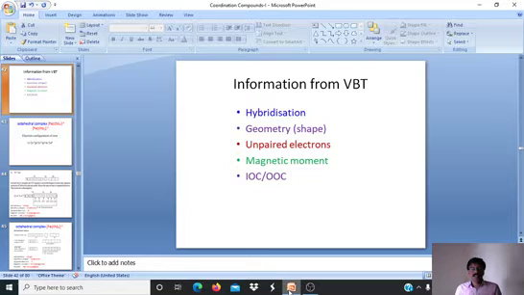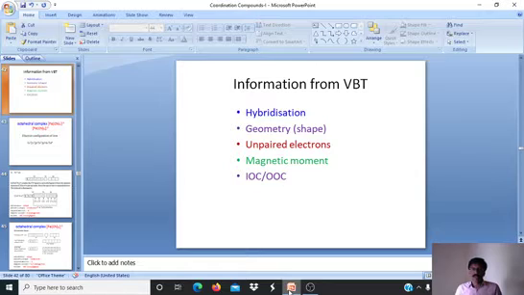By using valence bond theory we can calculate the hybridization involved on the central metal ion, and based on the hybridization we can calculate the geometry, shape of the complex. We can also calculate the number of unpaired electrons, and that is decided by the nature of the ligand, strong field ligands, weak field ligands.